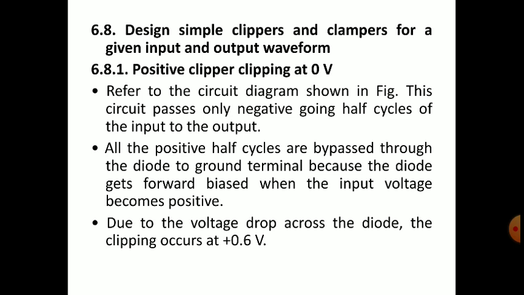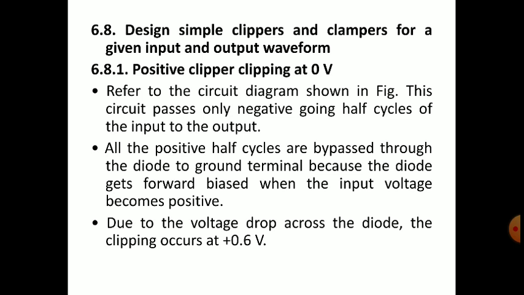All the positive half cycles are bypassed through the diode to the ground terminal, because the diode gets forward biased when the input voltage becomes positive. When the input is positive, the diode is forward biased and we get the output as 0. Due to the voltage drop across the diode, the clipping occurs at 0.6 volts. That means a cut-in voltage of 0.6 volts; in this typical practical circuit we are considering a diode with cut-in voltage 0.6 volts.